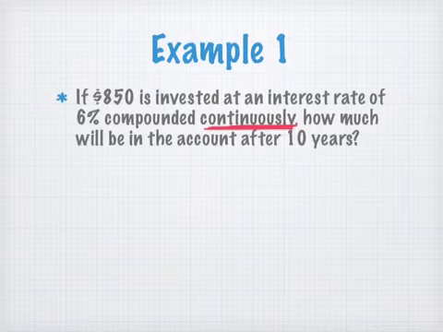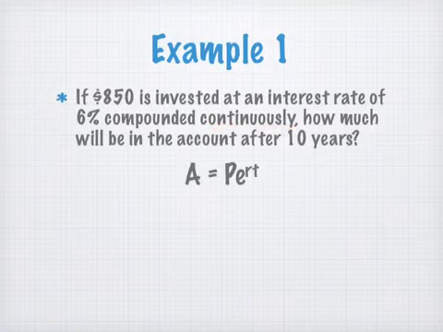Isaac, question? Okay, go ahead. So what's the difference between the AERT and the PERT? There really is none. The PERT formula is written so that this P can stand for principal, whereas in the other one, the A value just stands for whatever your starting value is.